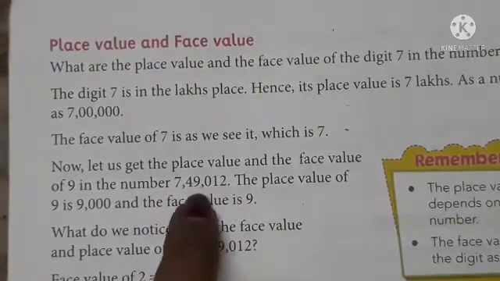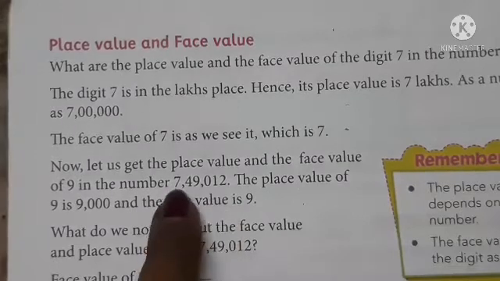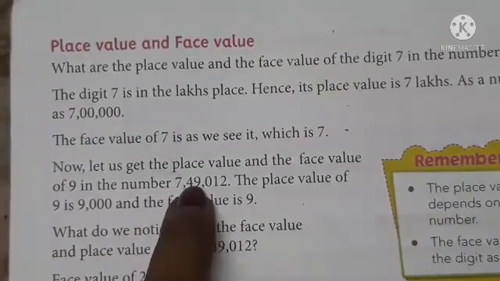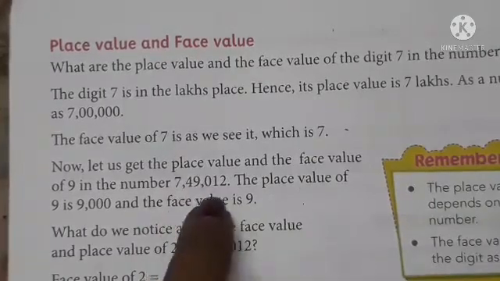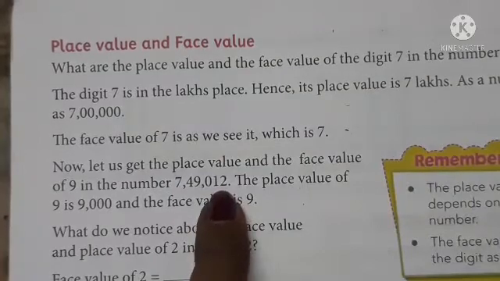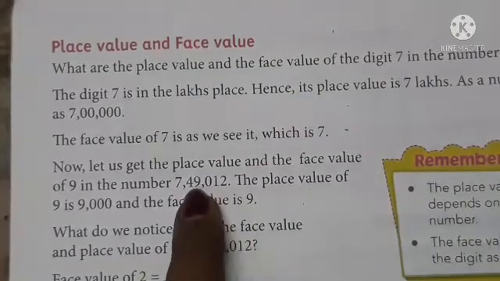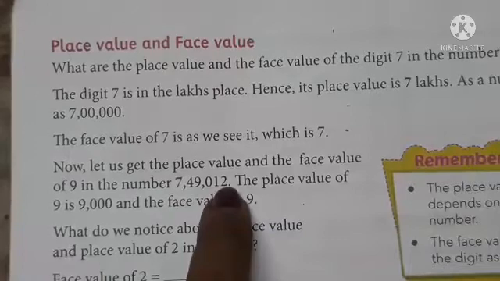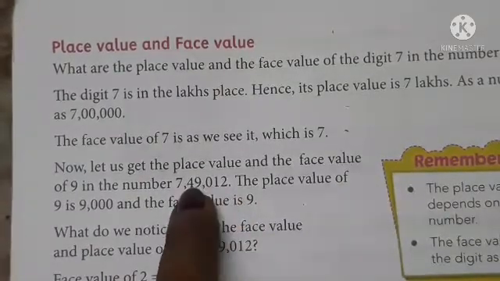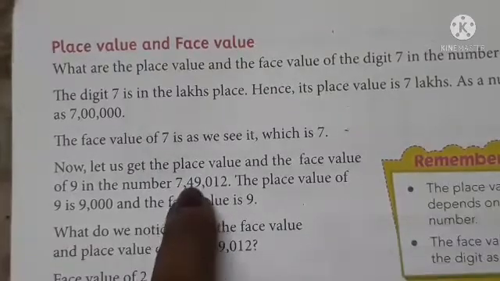749012, this is the number. How can we read this number? We can read it as 7,49,012, by using the Indian system of numeration we learned, isn't it? This is the ones place. 2 comes under the ones place. Then tens, hundreds, thousands, ten thousands, lakh.